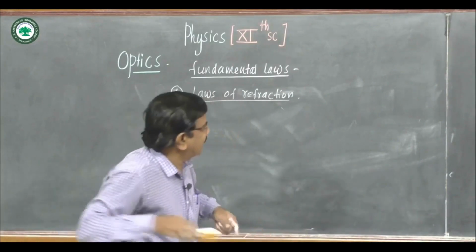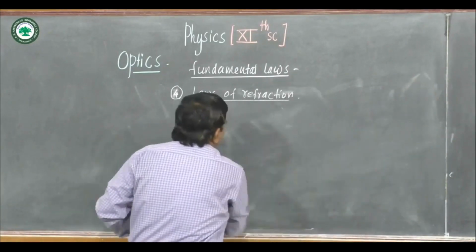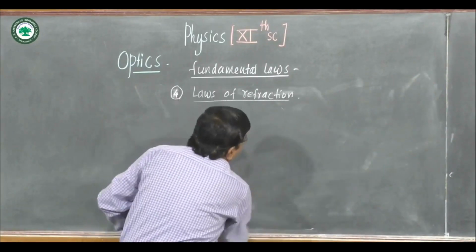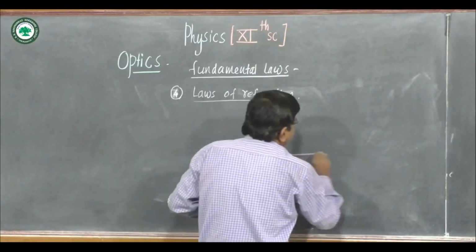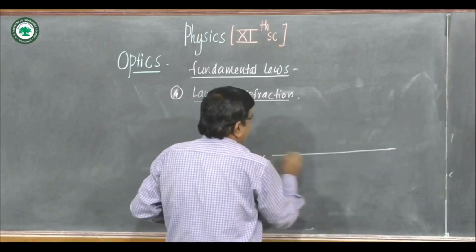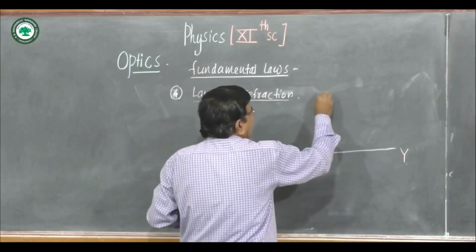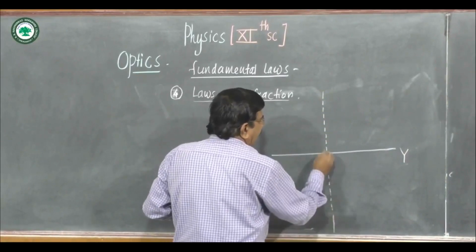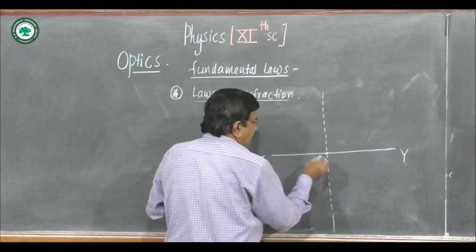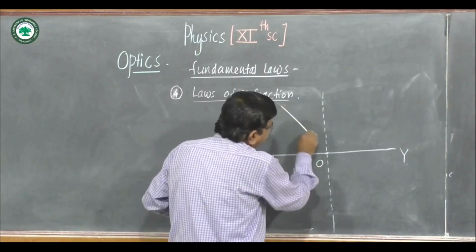And for refraction, the refracting surface is there, like glass or water. Suppose this is the refracting surface. We draw here the normal at the point, suppose O. This is the incident ray.